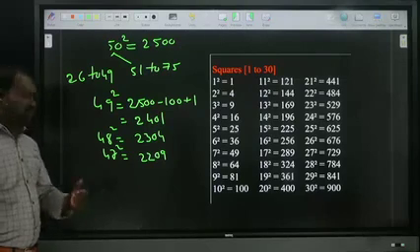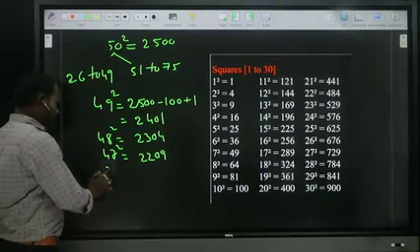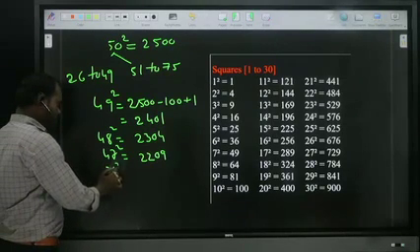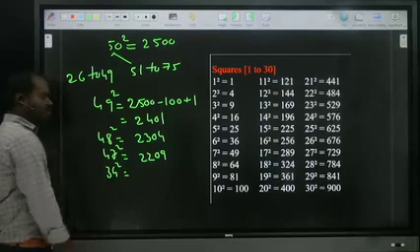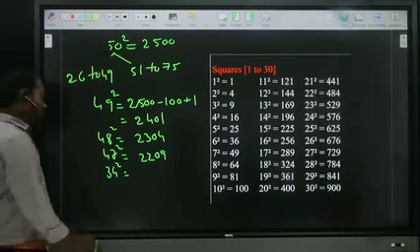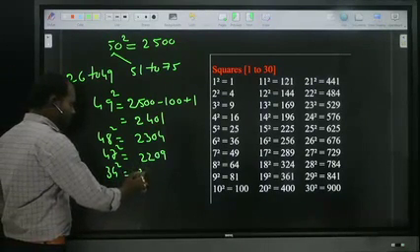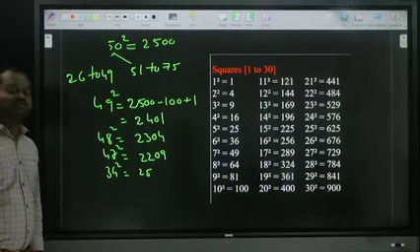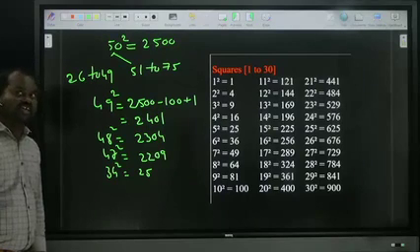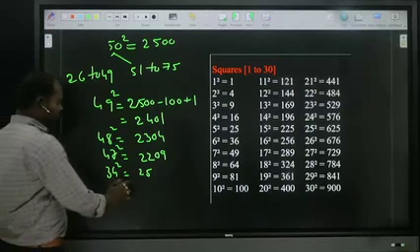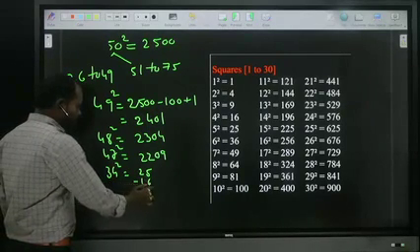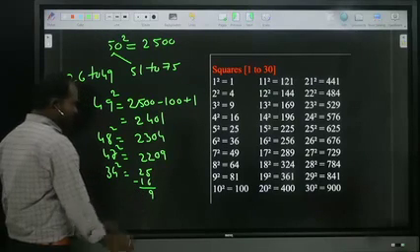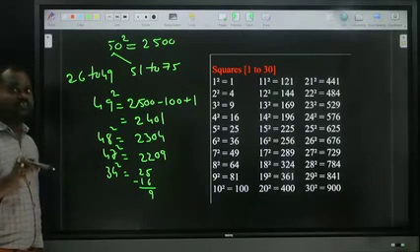If in case I want 34 square. First of all, observe. What I said? 25. Take the 25. 34, how much lesser than 50? 16 less. So subtract the 16. 25 minus 16, how much? 9. Now we should take 16 square.